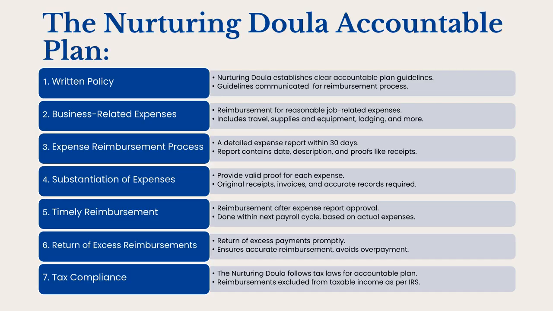1. Written policy. The Nurturing Doula establishes a written accountable plan that outlines the rules and guidelines for business expense reimbursements. The plan provides clear instructions on the types of expenses eligible for reimbursement, the documentation required, and the process for submitting reimbursement requests. 2. Business-related expenses. Under the accountable plan, the Nurturing Doula will be reimbursed for reasonable and necessary expenses incurred while performing business duties. These expenses may include travel expenses, supplies and equipment, lodging, transportation, and other business-related costs.